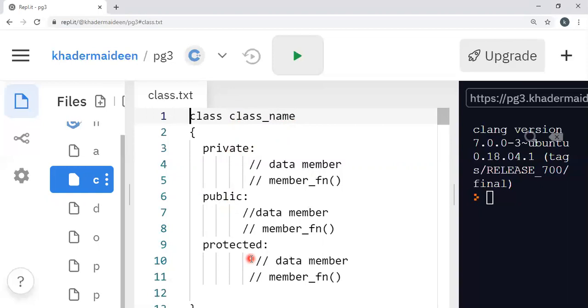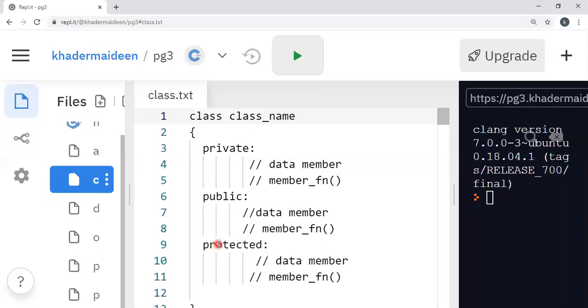Okay. So what is the use of private? In the private section, a data member can only be accessed by the member functions or the friend of this class. So once we define the data member as private, it can be accessed only by its class member functions or the friend of this class, and not by any other. That is, the outside world cannot access the data member.